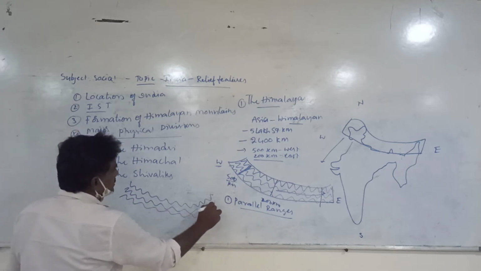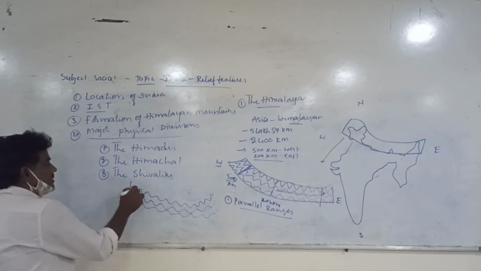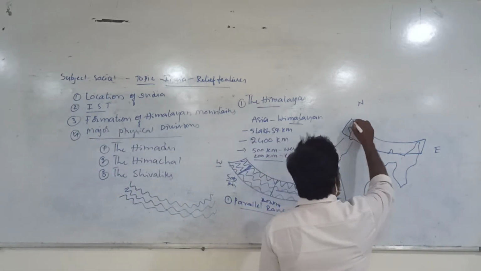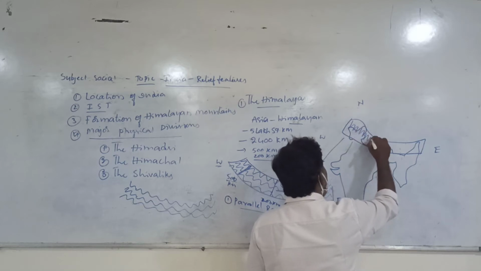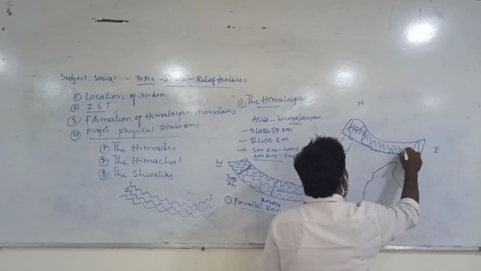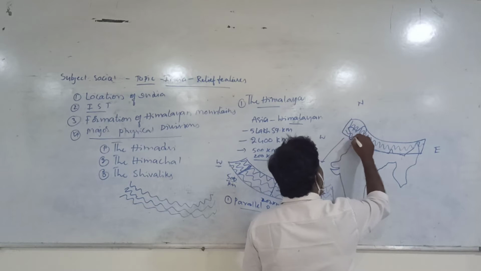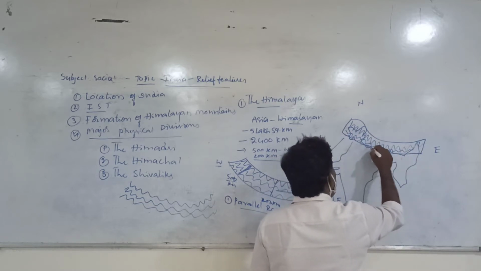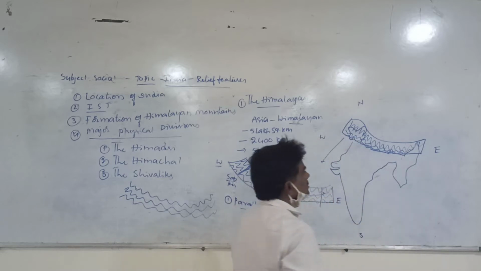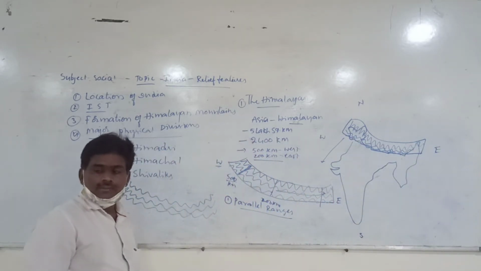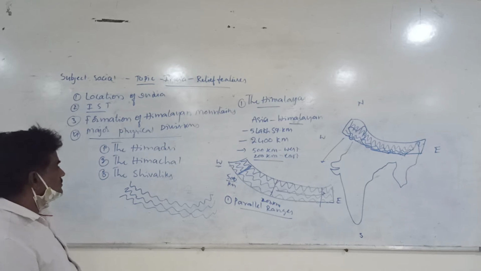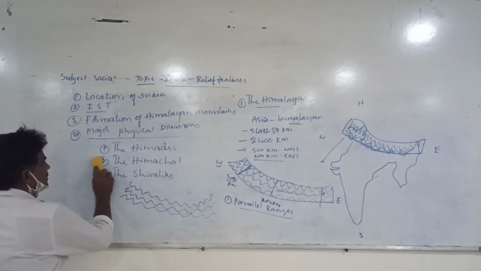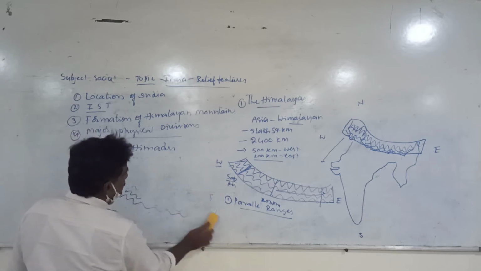Himadri, followed by Himachal, followed by Shivaliks. Location is also important because in map pointing they ask for locations.